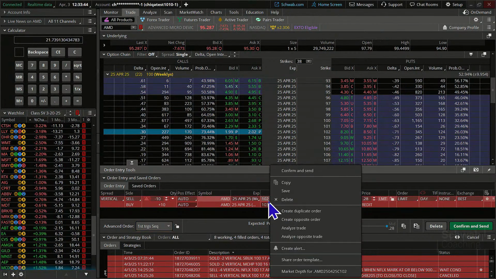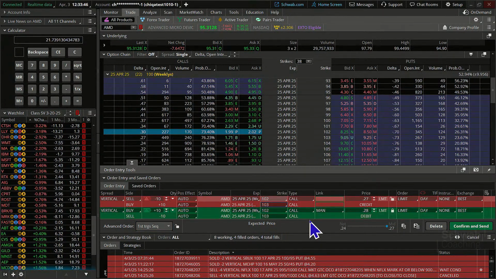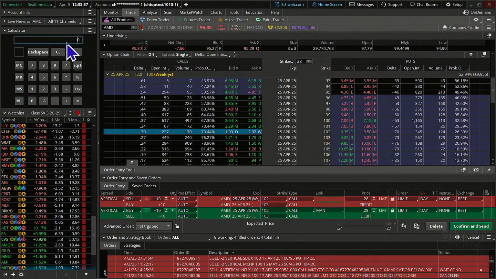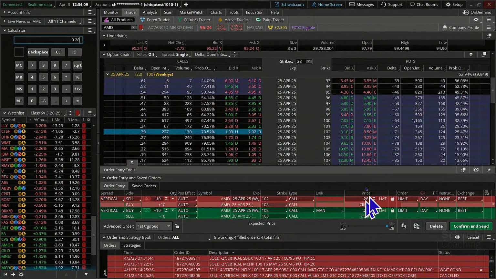We're going to do the same thing. When we get a chunk of this, we are going to say, go ahead, buy it back. Okay. Let's lock it in here at 28 cents. I know it's jumping around a little bit, but if we have a credit of 28 cents and we are saying we're willing to risk $50, well, we decided to do the 10 contracts.